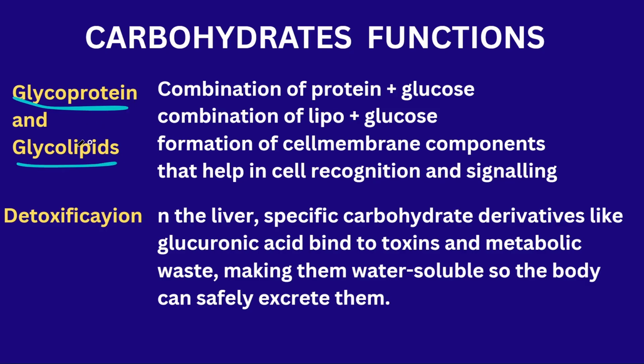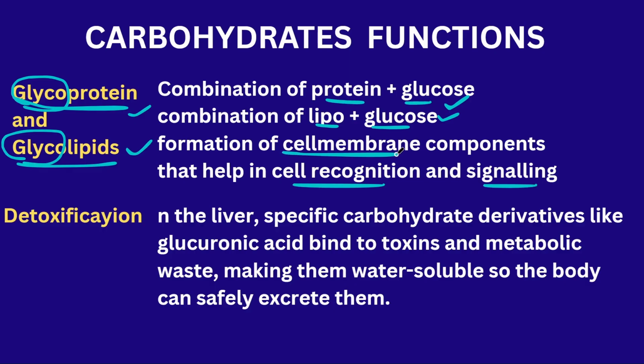Glycoproteins and glycolipids. The carbohydrates are bonded with lipids in the form of glycolipids. The carbohydrates are bonded with proteins in the form of glycoproteins. Here we have the lipids and glucose, the proteins and glucose. So this glucose is a carbohydrate. It is present in our body in the form of conjugated proteins or conjugated lipids. This is helpful for cell recognition and cell signaling. It is a main component of the cell membrane. Our cell membrane is made up of phospholipids.